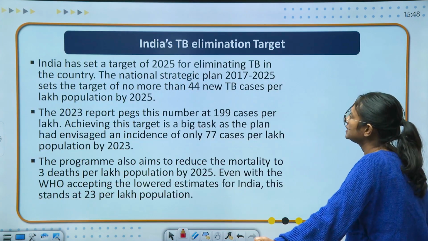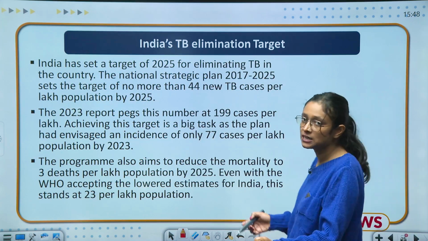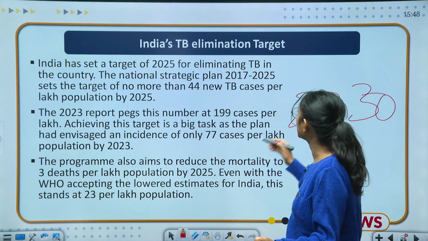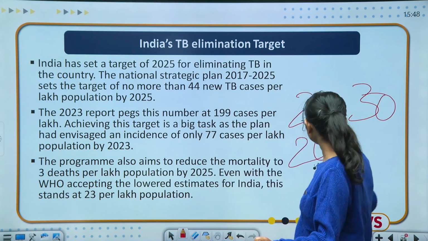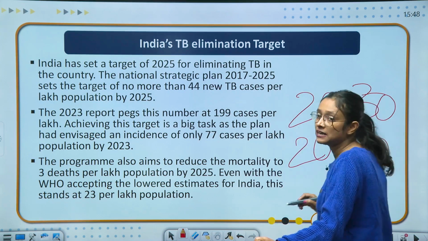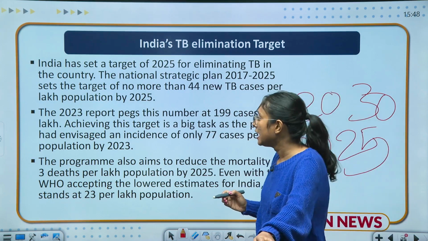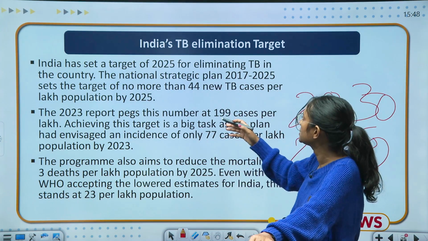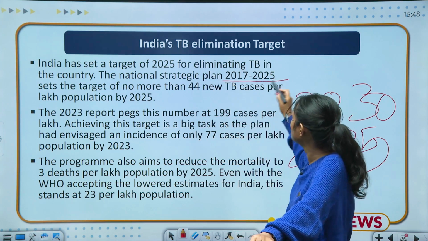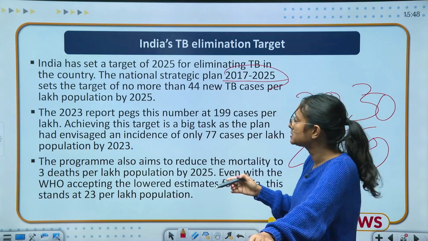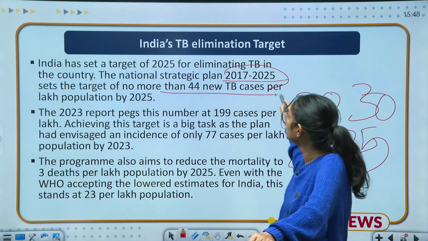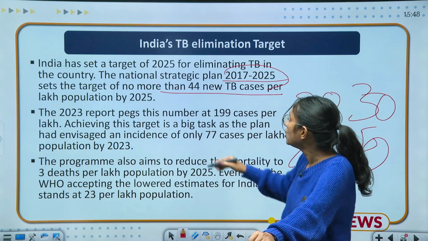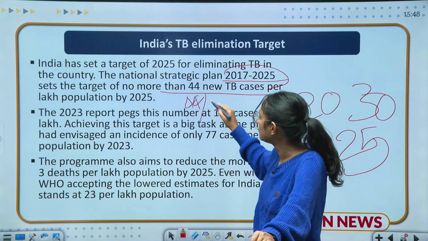The next slide is about India's TB elimination targets. The United Nations has fixed the target of 2030, but India has fixed the target of 2025, that by 2025 they will eliminate tuberculosis from this country. And what their specific target is, we will discuss in this slide. The National Strategic Plan of 2017-2025 plans that there should be no more than 44 new TB cases per lakh population. It means that by 2025 they will have only 44 cases per lakh of the population.